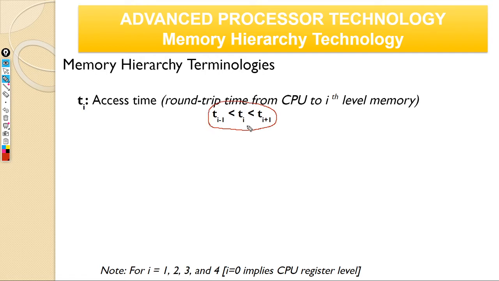Correct. So, what does this expression say here? Ti minus 1 is less than Ti less than Ti plus 1. What does it mean?